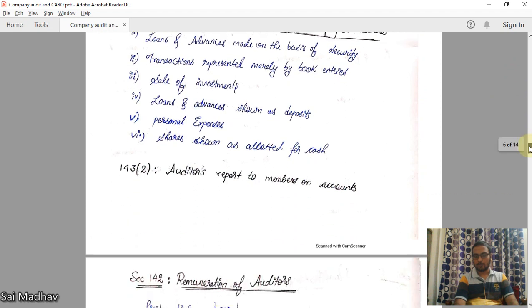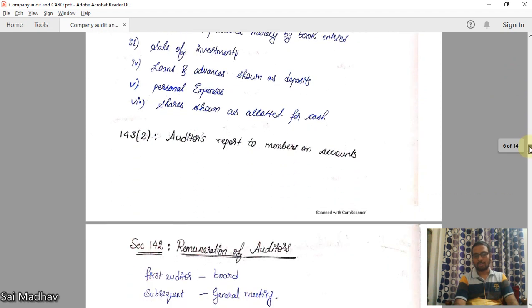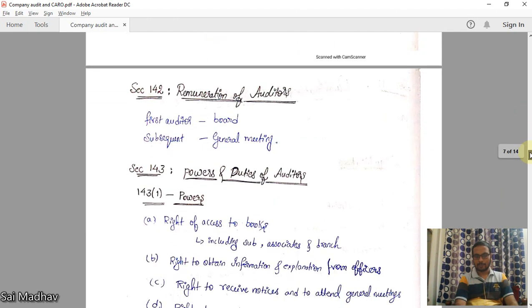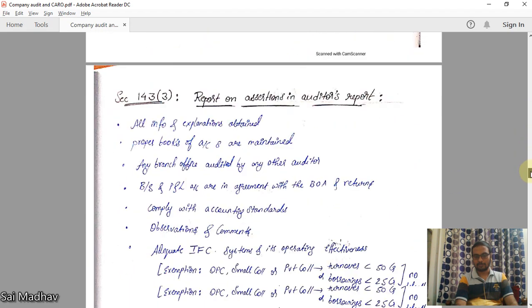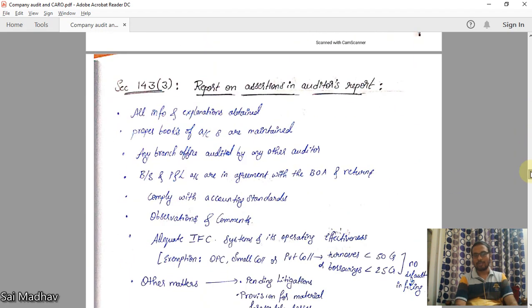Next one. 143.2, auditor's report to members on accounts. Okay, nothing. 142, remuneration powers. Okay, I completed this, right? 143.3, report on assertions in auditor's report. The auditor should include some report and assertions in his report.